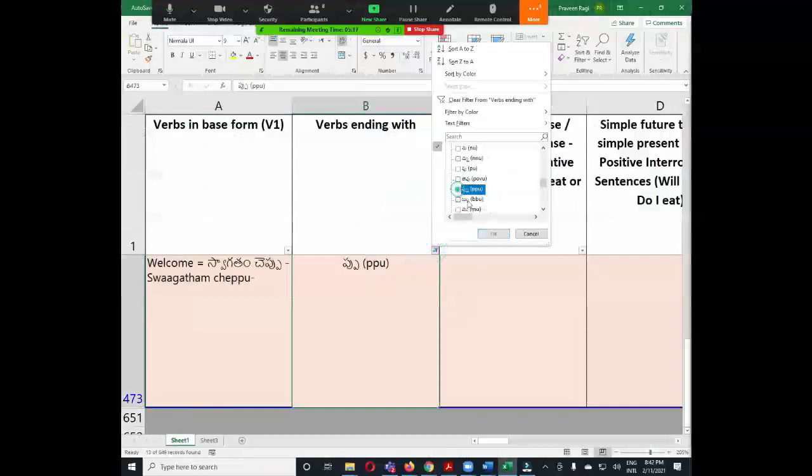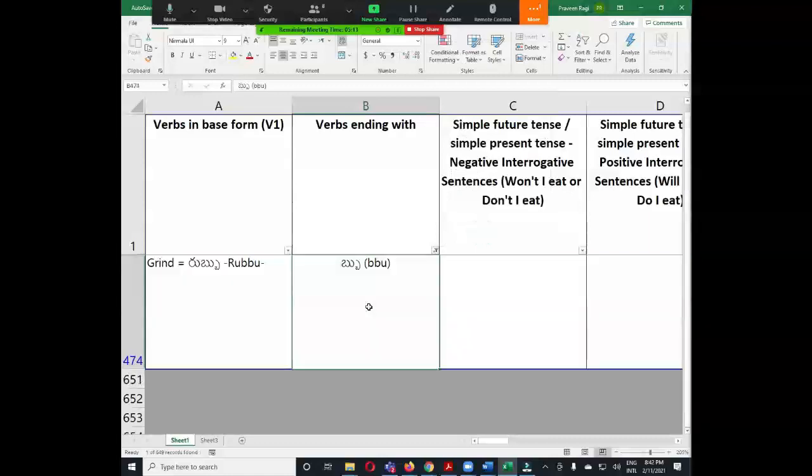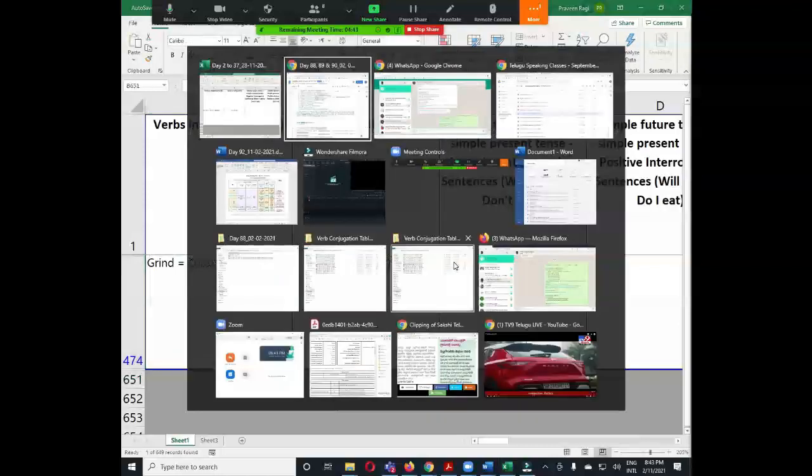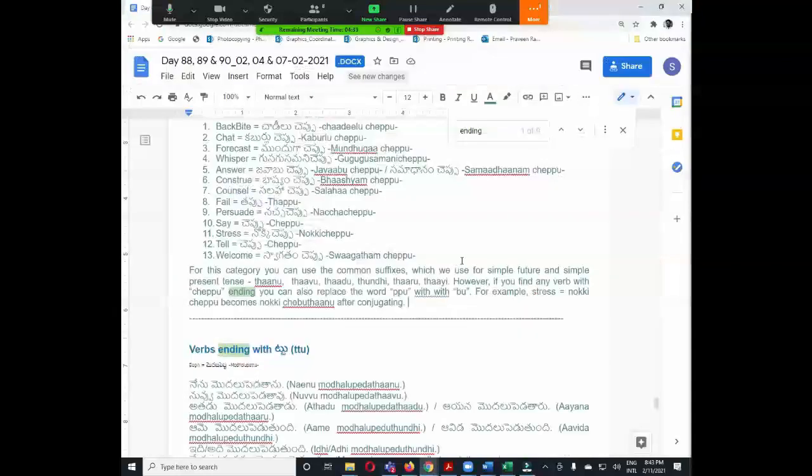So our next category is bu. Here I found only one verb, rubbu, but in future if you find any verbs which are ending with bu, you can use the same structure. And here we don't make any change, we use the common suffix, that is tanu, tundi, taru, tadu, like that. So rubbu, for example, I will grind, that means నేను రుబ్బుతాను. Here we are not going to make any changes, it will be as it is.